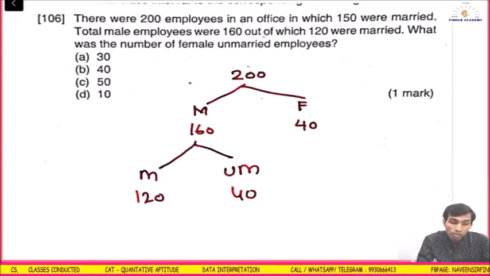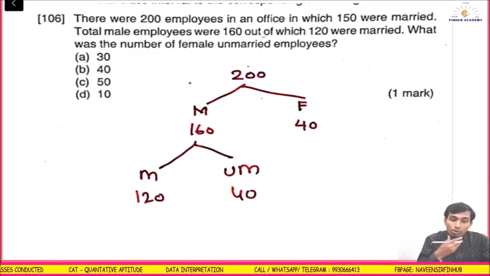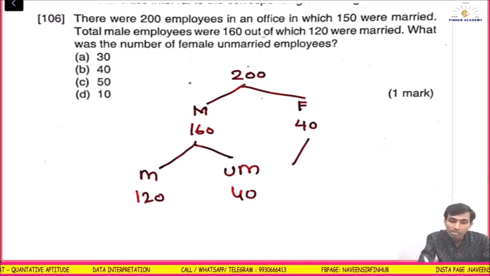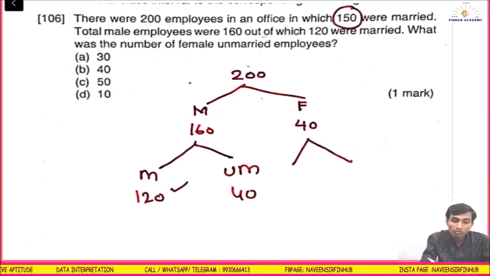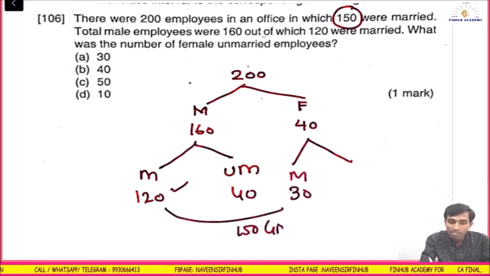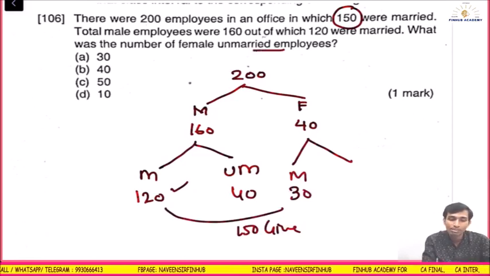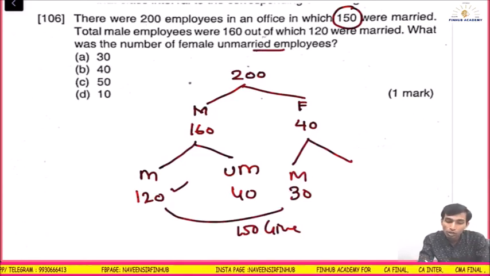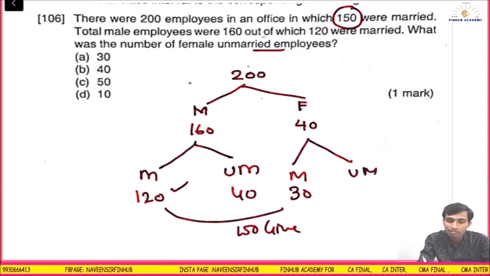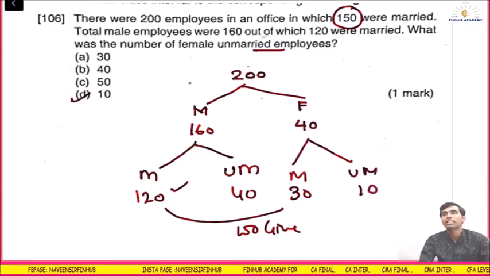What was the number of female unmarried employees? See, married total is 150. Out of that 120 is male. That means 30 is what? Female married. You understand? This is 150 given. So what are they asking? Unmarried female. Out of 40 females, 30 are married, means unmarried female is 10. So the answer is D. Easy. Understood? You will have to make this table. Pause it and see what I have written. You will get the figures.